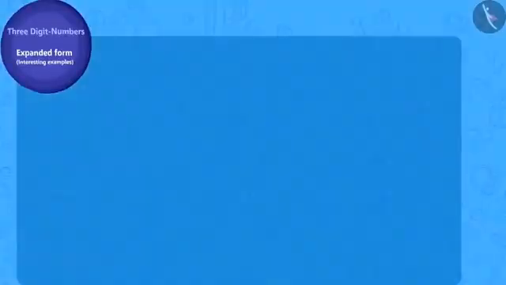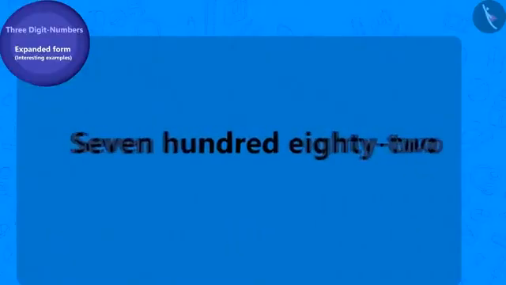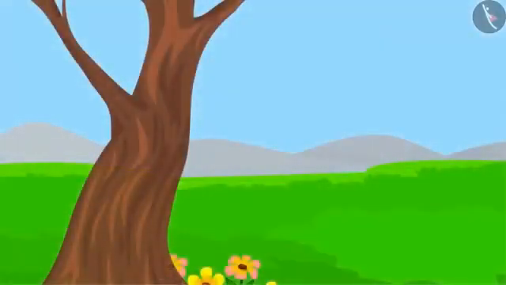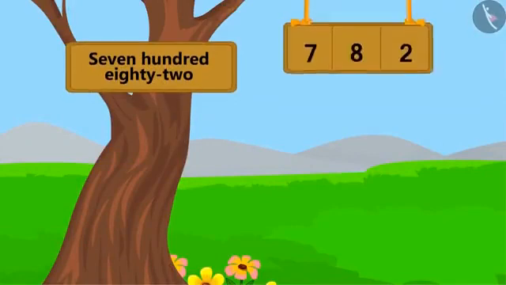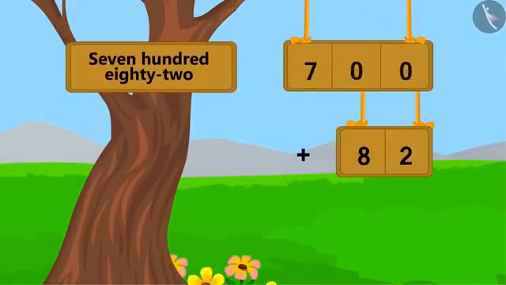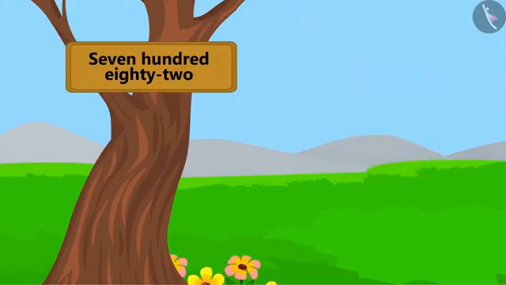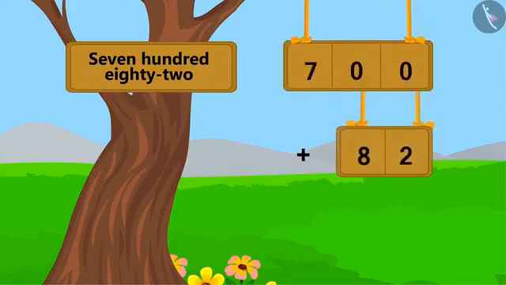The net was very heavy. The tiny birds could not lift it. Then they decided to use the trick of flying away together with the net. There were 782 birds. Now write the expanded form of this number with me. 782 is 82 ahead of 700. Therefore, we can write it like this by adding 82 to 700. We can also write 82 by adding 2 to 80 like this.